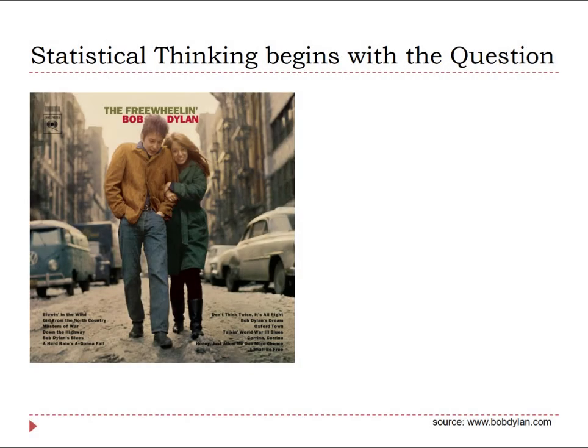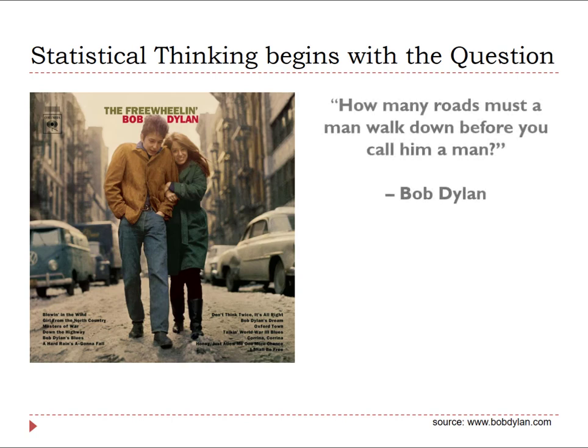In 1962, a 22-year-old named Bob Dylan asked 9 quantitative questions about the world around him. He was an astute observer with a very curious mind. His way with words enabled him to ask very powerful questions. The first quantitative question he asked in the song titled Blowing in the Wind was, how many roads must a man walk down before you call him a man? Almost 60 years later, this is still a very powerful question, and one we still have not managed to answer.